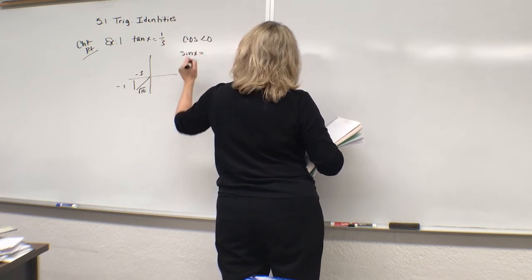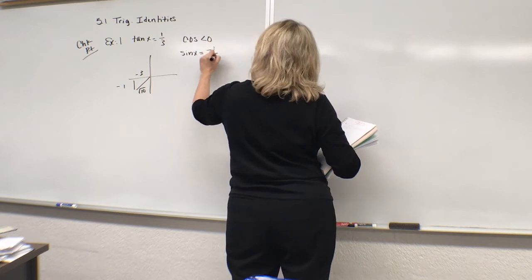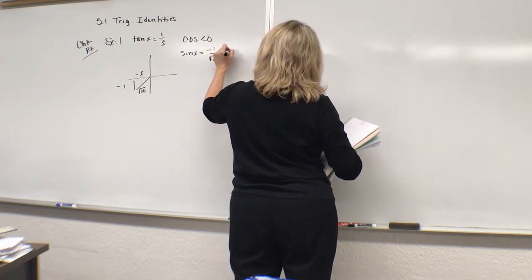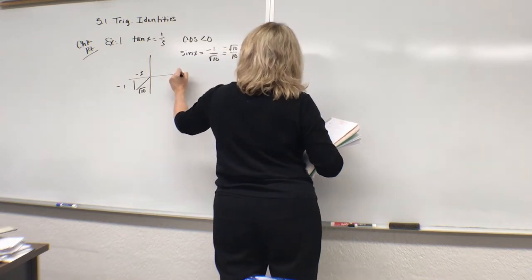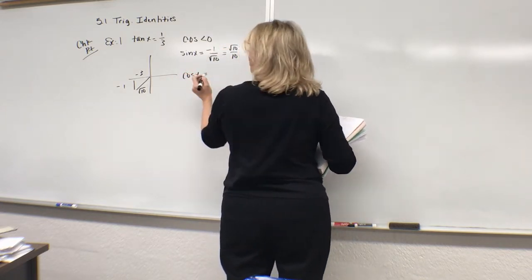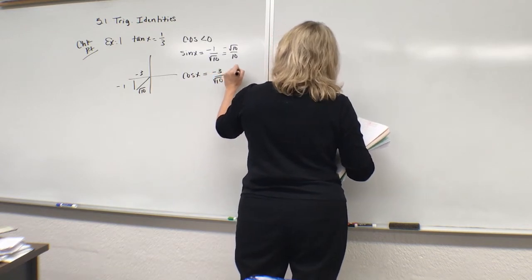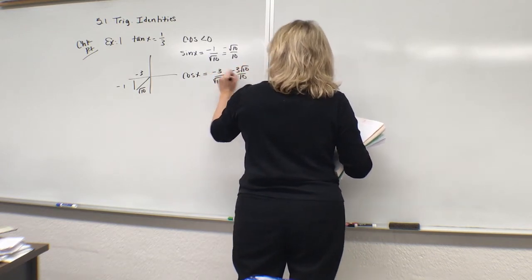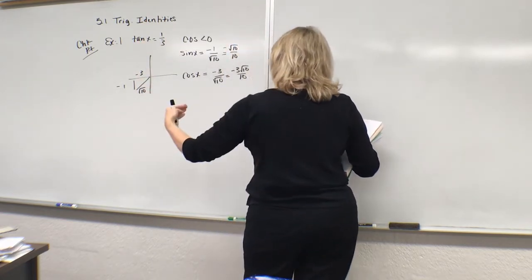So sine of x, of course, is opposite over hypotenuse. This is going to be -1 over root 10. Rationalizing the denominator, this is going to be root 10 over 10, of course, in the negative. Cosine, adjacent over hypotenuse. This is going to be -3 over the square root of 10. Again, -3 root 10 over 10. Tan has been provided in the given information, so moving on.